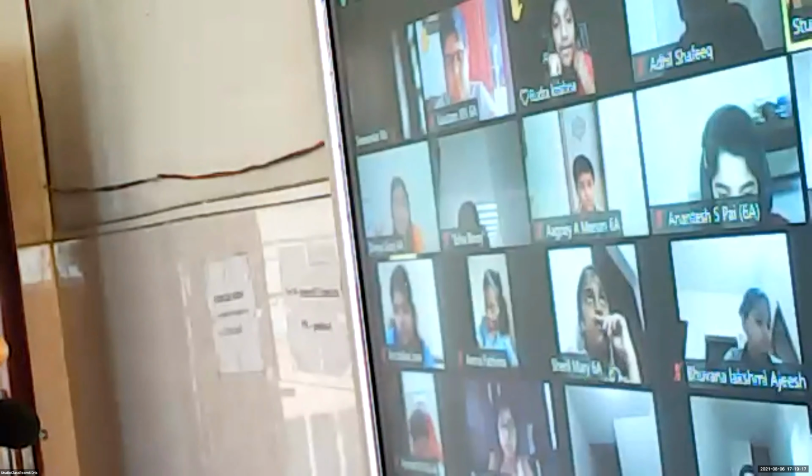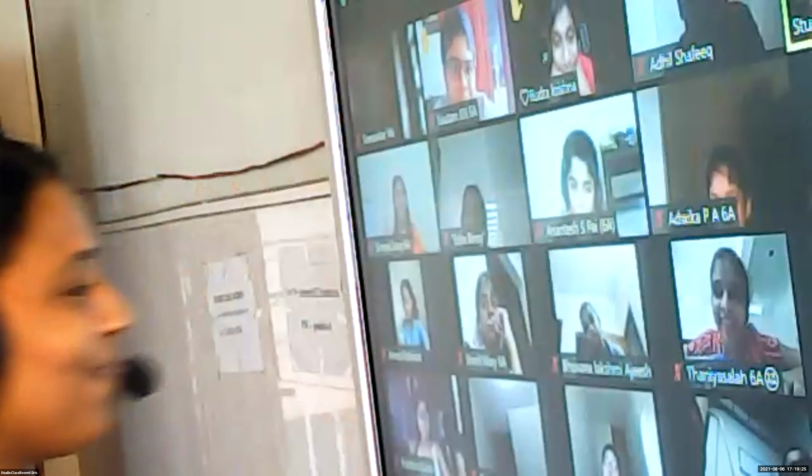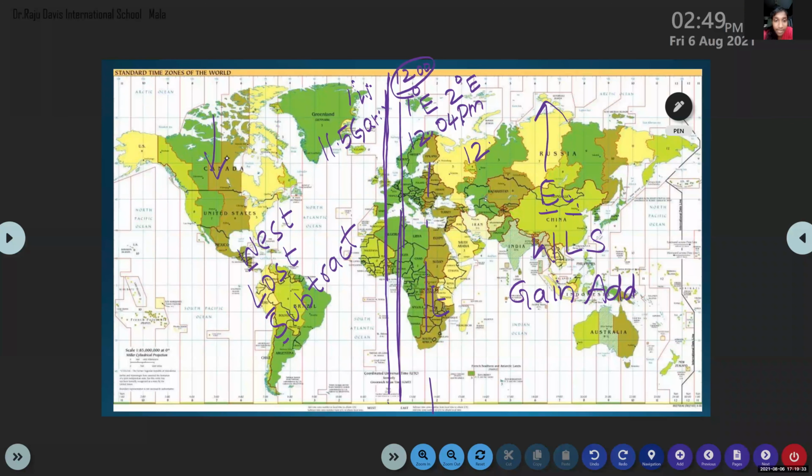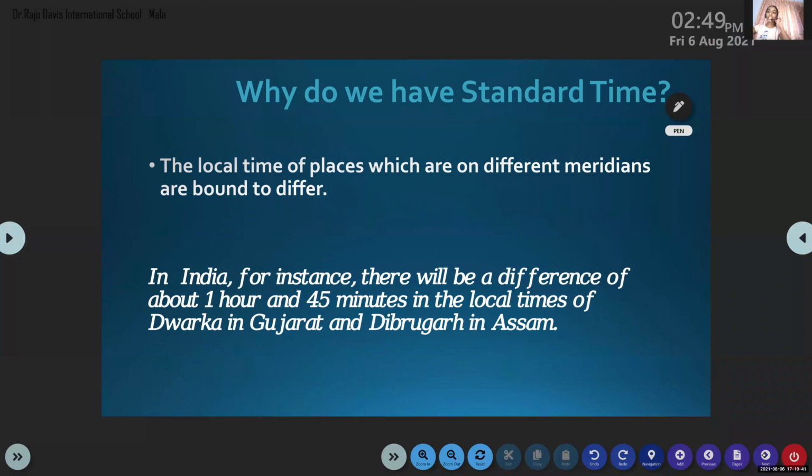So when we are moving into the eastern hemisphere, time will increase, and when moving westwards, time will decrease. So here increasing and here decreasing. Is that clear to you? Now we are coming to our India. So 1 degree means 4 minutes.